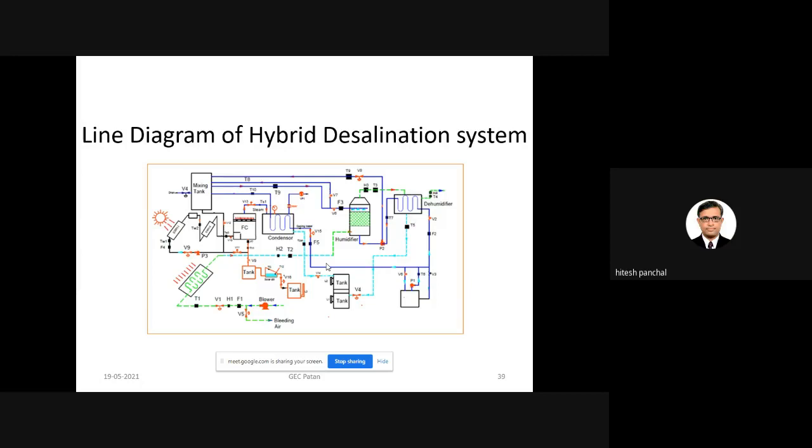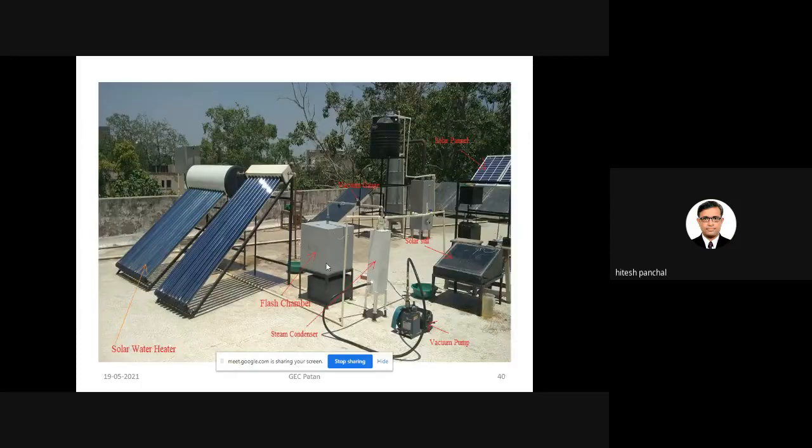So in this kind of system, water is obtained from the HDH system, that is called the humidification and dehumidification system. Water is also obtained from the flash evaporation system with condenser, and from the solar still. If you combine all such systems, your distillate output is around 50 liters of water per day. This is an actual setup which we have prepared.